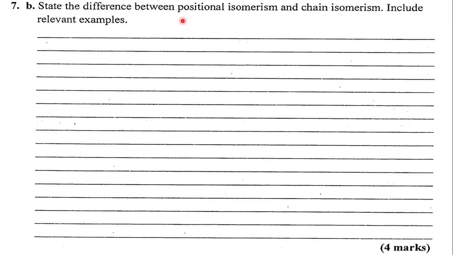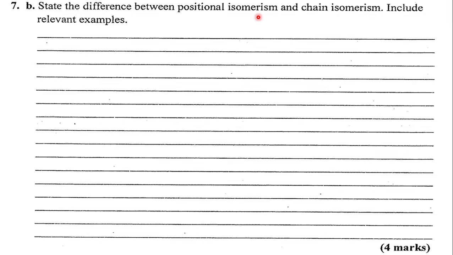Remember that isomers are different structures of the same compound, or compounds having the same molecular formula but different structural formula. Of course, we have different kinds of isomers, but here we are limited to talking about positional isomers and chain isomers with examples.